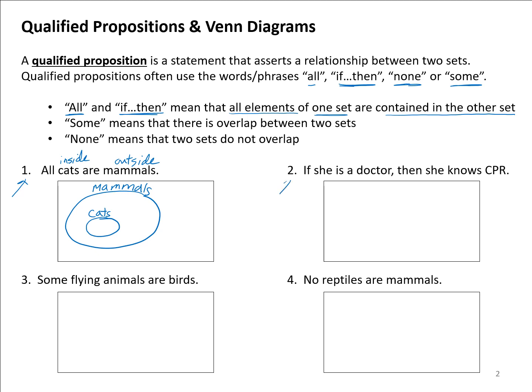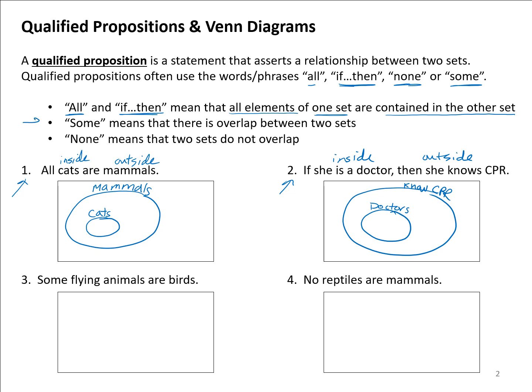If then works the same way. If she is a doctor, then she knows CPR. The if part is on the inside. Doctors are inside the set of those who know CPR. Okay, so what we have is if an inside set, then refers to the outside set. So all and if then relate to one set being totally within another set.